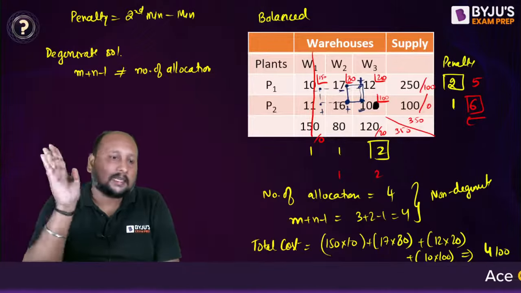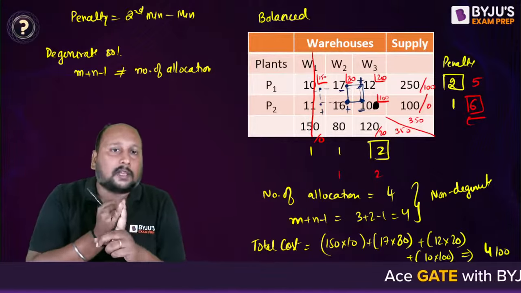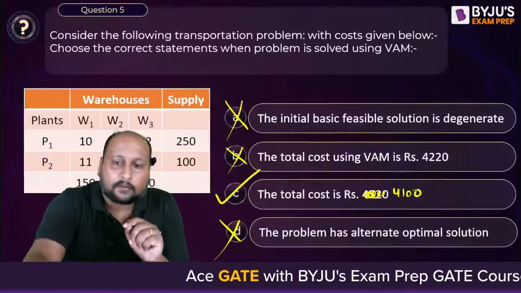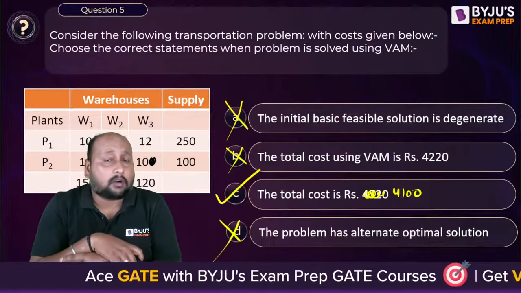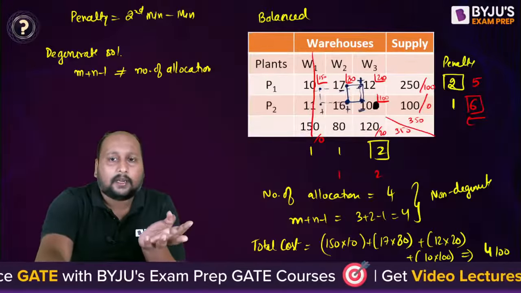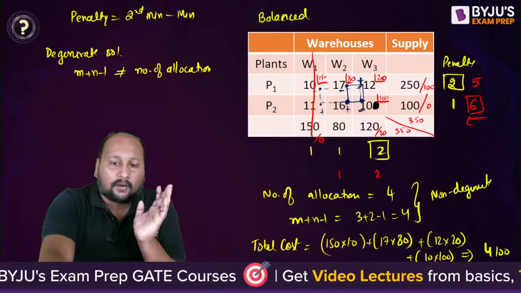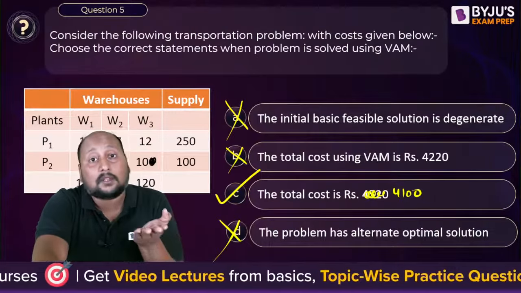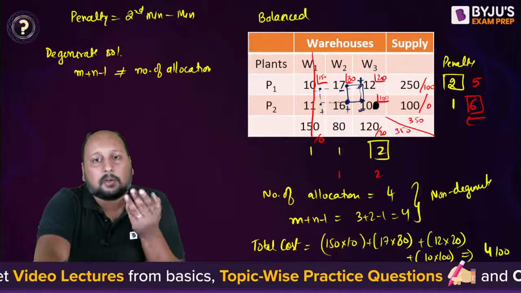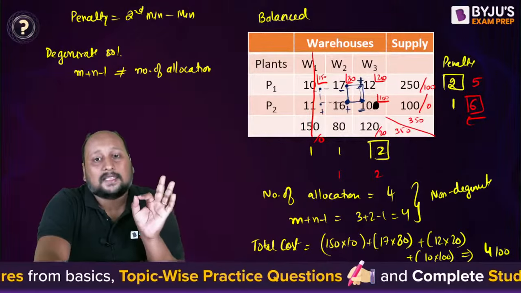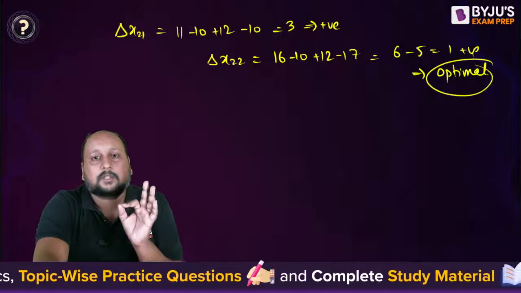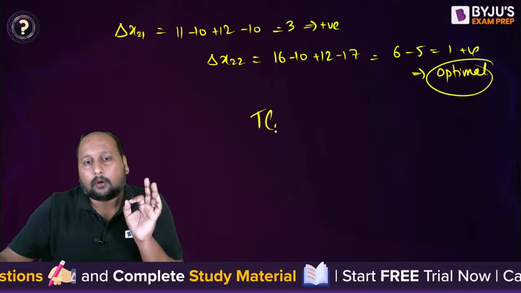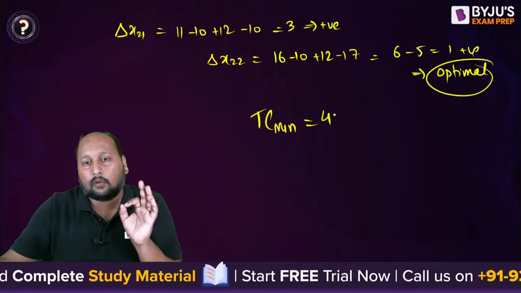Is the logic clear? First of all, we are using Vogel's approximation method to calculate the initial basic feasible solution, and from there I'm identifying whether the solution is degenerate or non-degenerate. Definitely we are getting the solution to be non-degenerate. After that, we are checking whether the solution that we obtained is optimal or not. Definitely this is optimal because the change in cost for x21 and x22 is positive. So this solution is optimal. That means the minimum cost is equal to 4100.